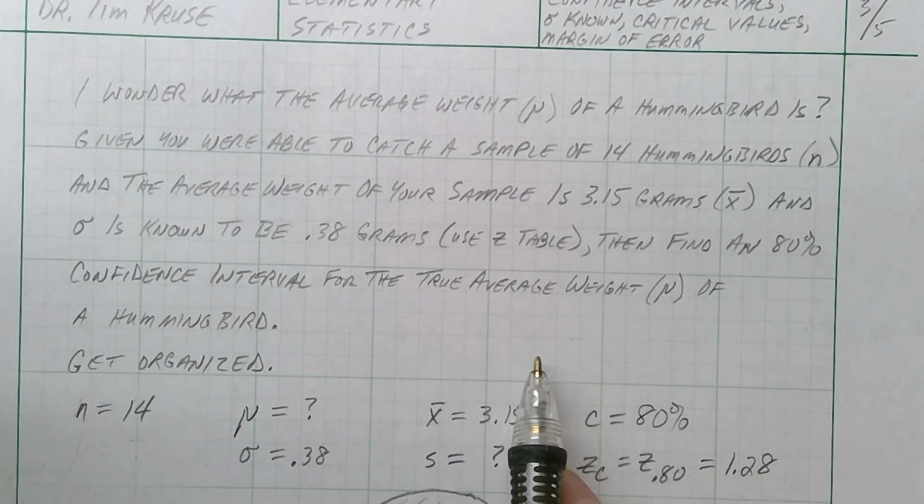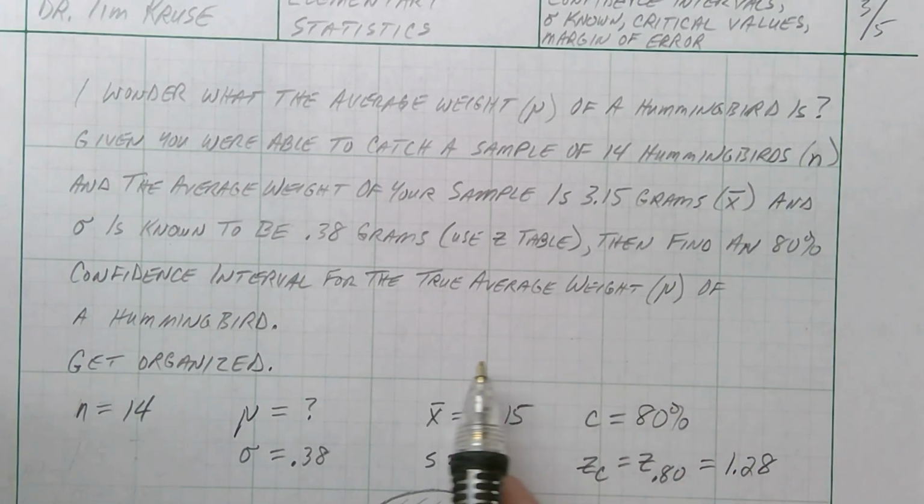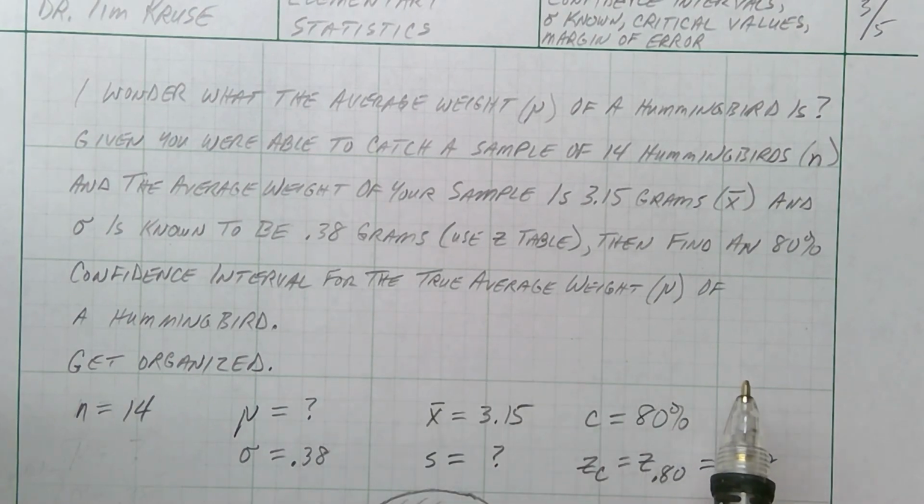Are we talking about from one step left to one step right, or 2 steps left to 2 steps right? I need to know exactly what that Z number is. So I write down, I want the Z of that confidence level. This confidence level is 80%, so I want the Z that's associated with 0.80. I want the Z number that encloses an area of 80%.